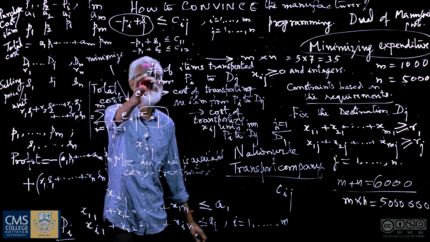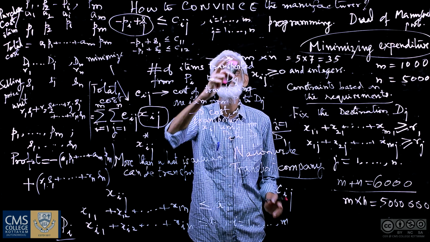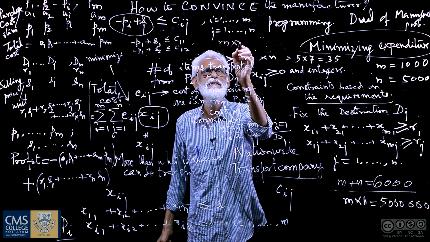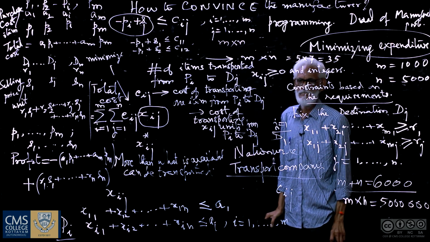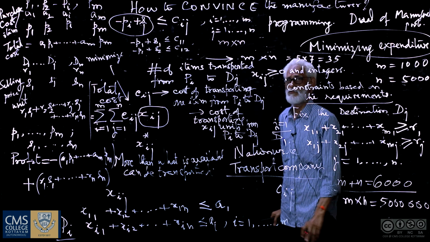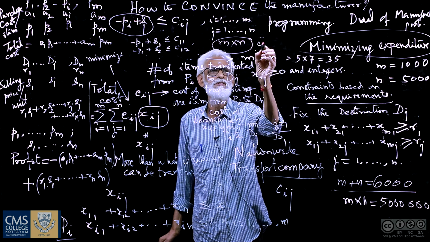Similarly, vary i from 1 to m and j from 1 to n. So we get m into n constraints, whereas m plus n was the number of constraints in the previous problem.